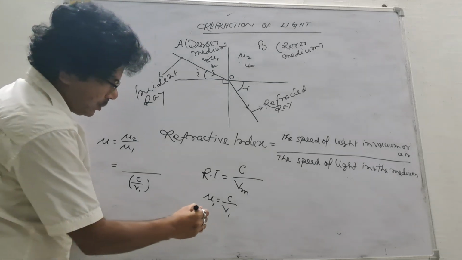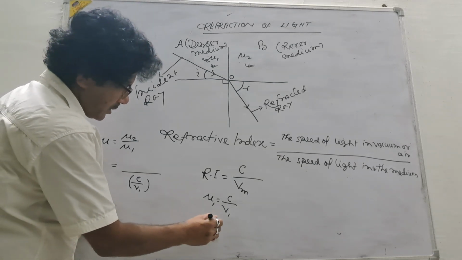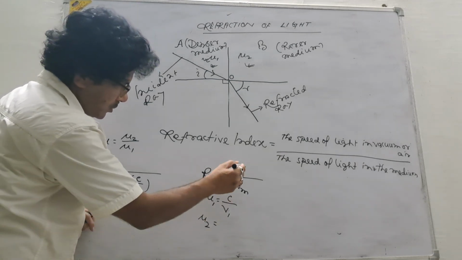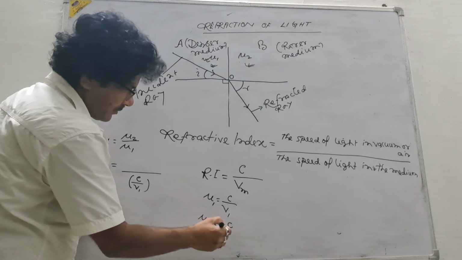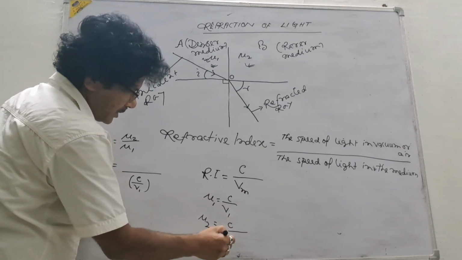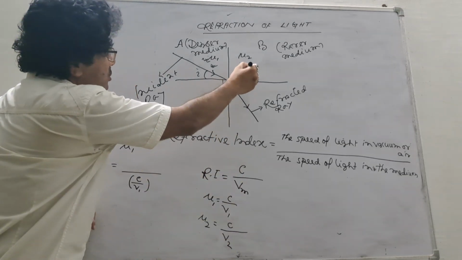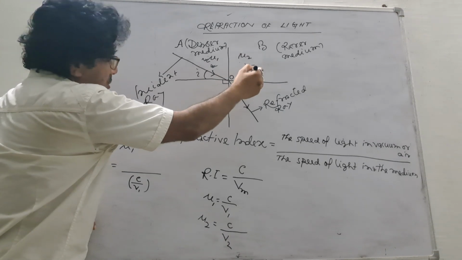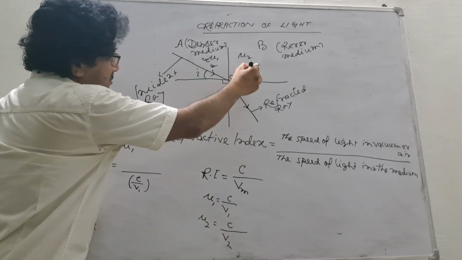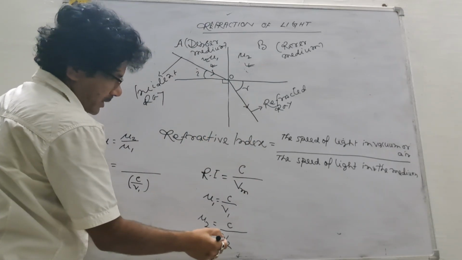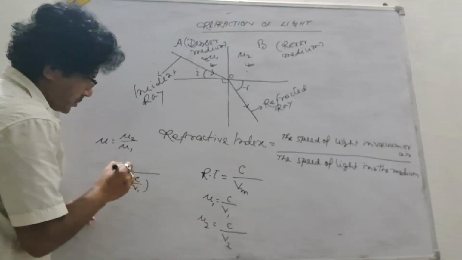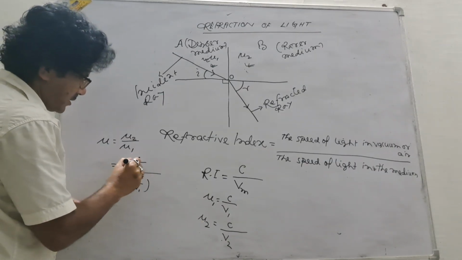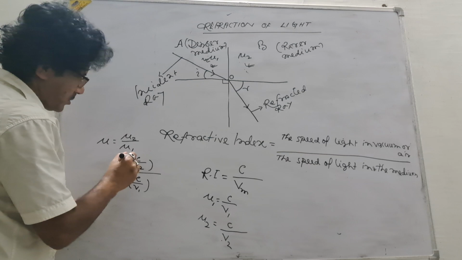Okay. Then mu2 will be refractive index. Mu2 is equal to speed of light in vacuum divided by speed of light in the medium. That is second medium, this one. Here the velocity or speed of light is V2. So V2 I am writing here. Okay. So C by V2.